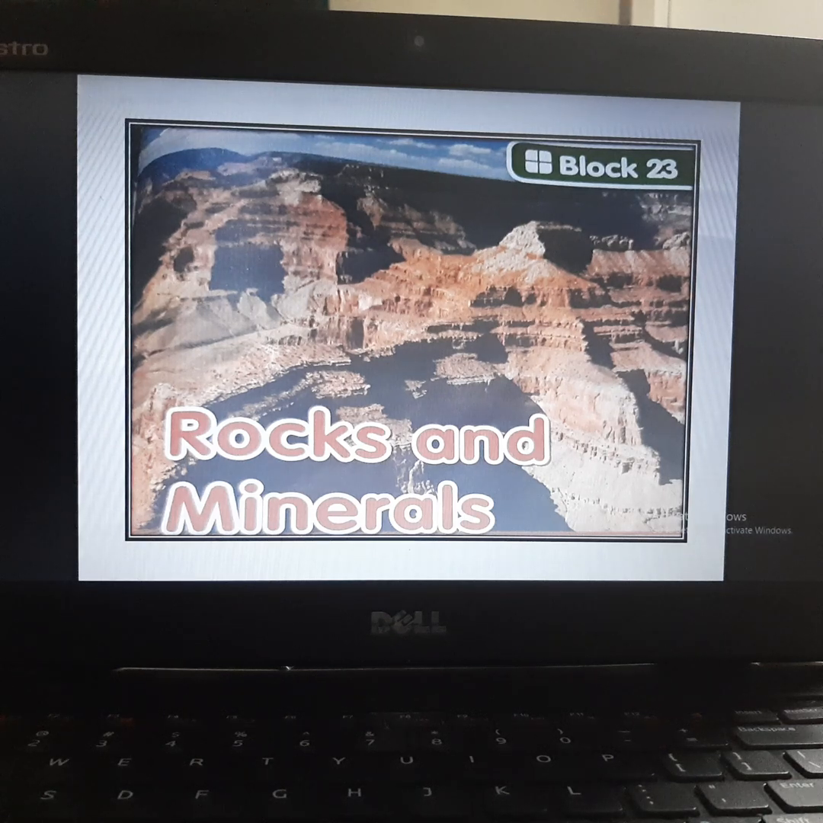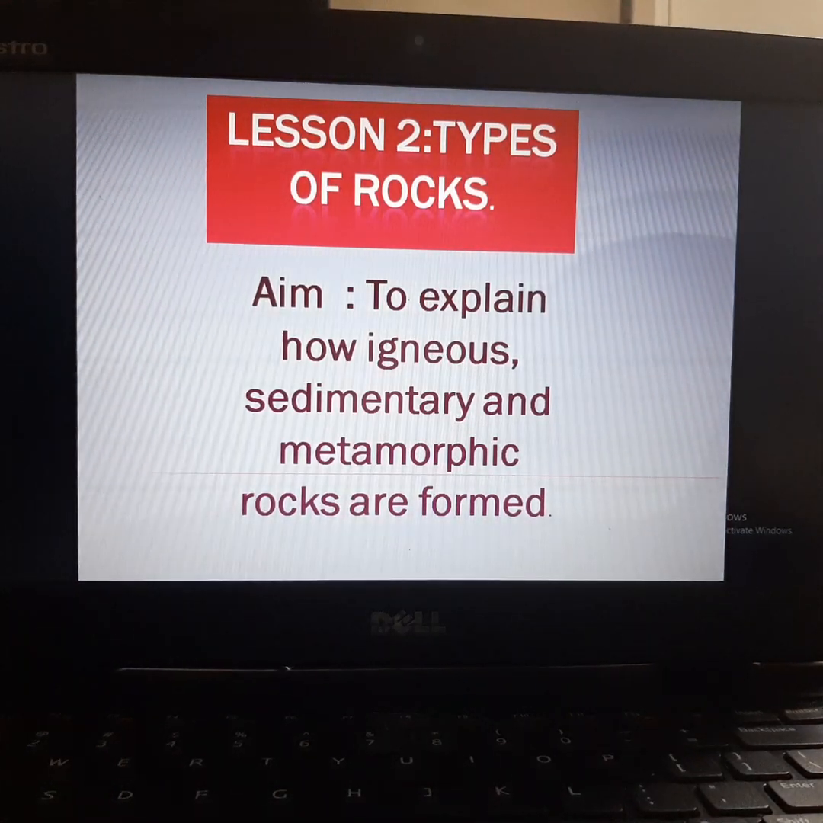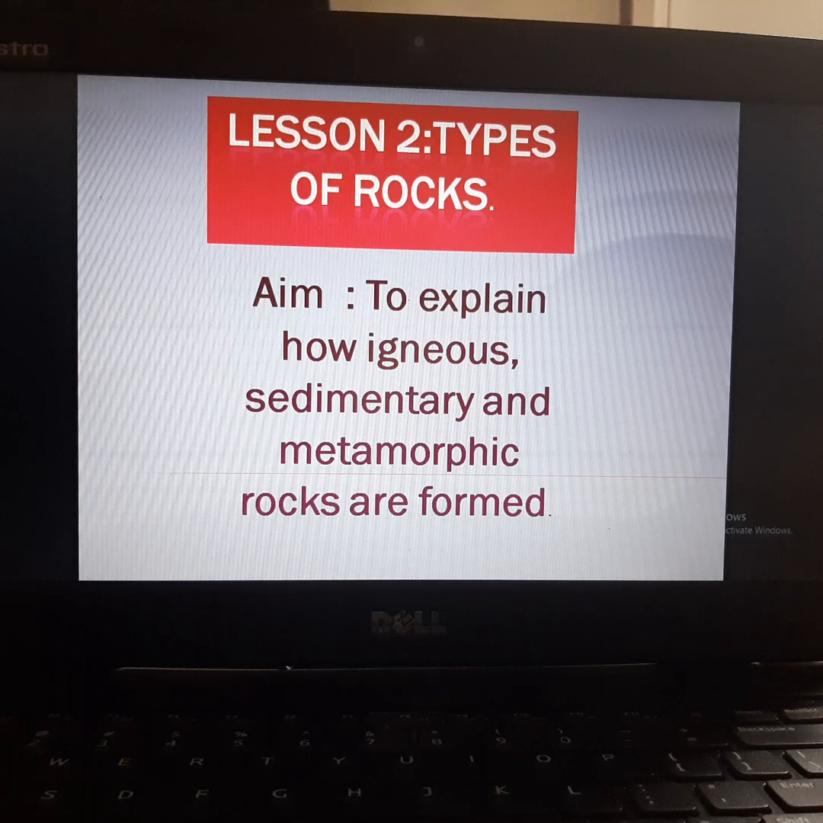Good morning, students. So, block number 23, rocks and minerals. Lesson number 2, types of rocks. The aim of this lesson is to explain how igneous, sedimentary and metamorphic rocks are formed.